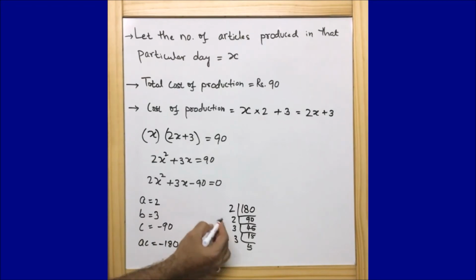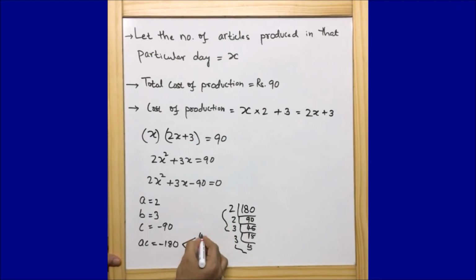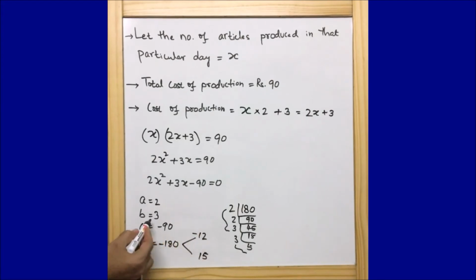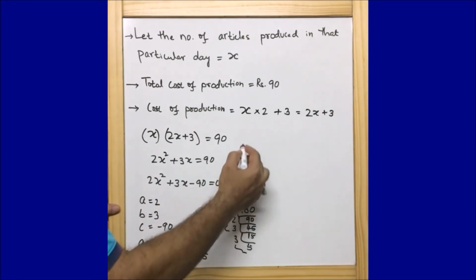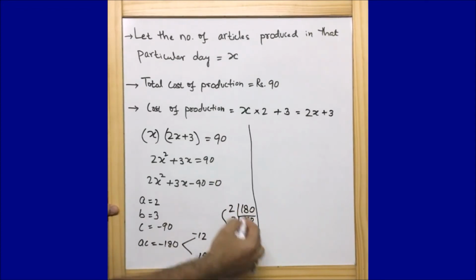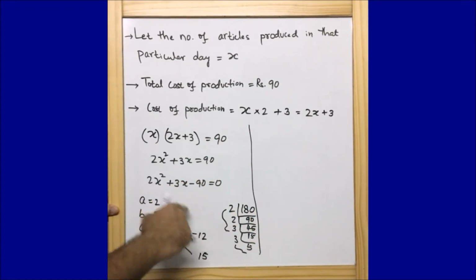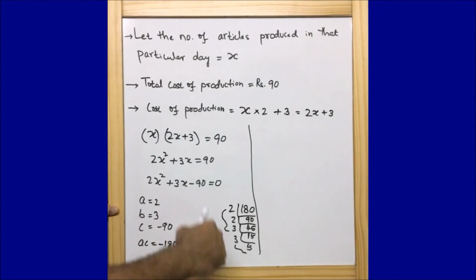Okay, now let us take this as one part and this as one part. 3 2s are 6, 6 2s are 12, and 5 3s are 15. So guys, you can easily see that we are getting 12 and 15, but we require 3. That means if I take 15 minus 12, then we will get 3, and 15 into minus 12 is equal to minus 180. So that means we are able to get two numbers, and these two numbers are minus 12x and plus 15x.